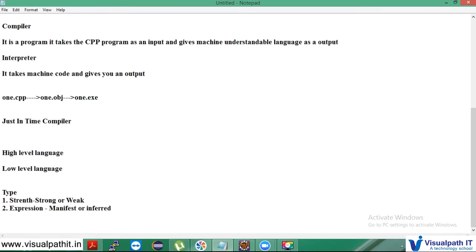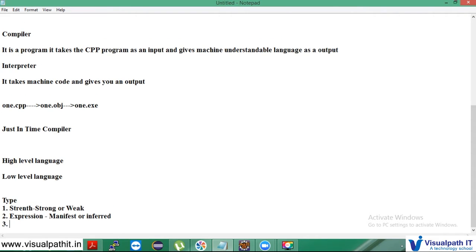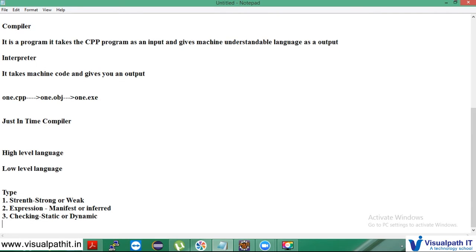And the third one we spoke about is checking, whether it is static or dynamic. And the next one talks about the safety, right? So whether it is safe or unsafe.